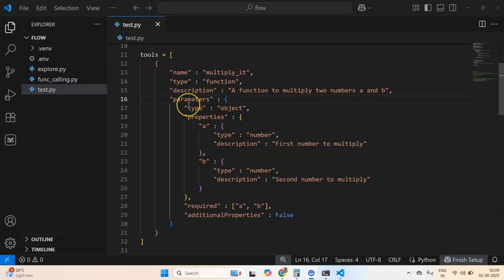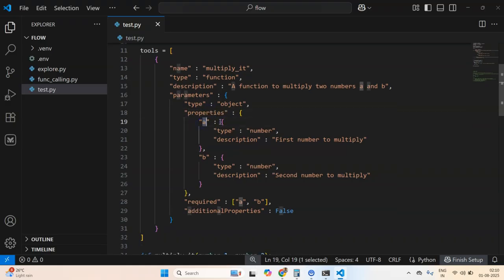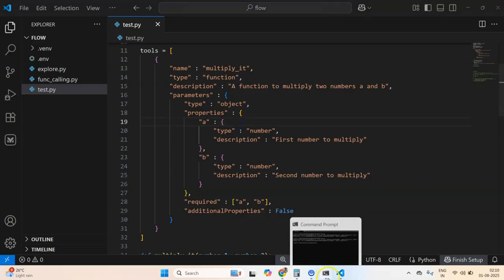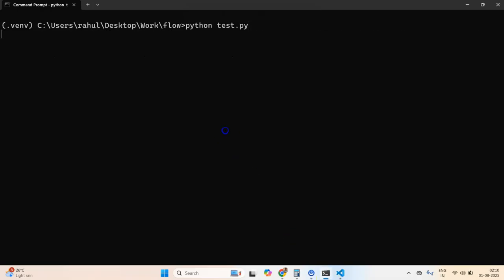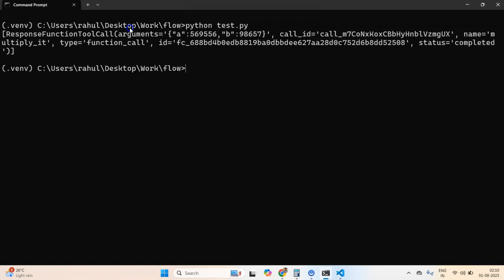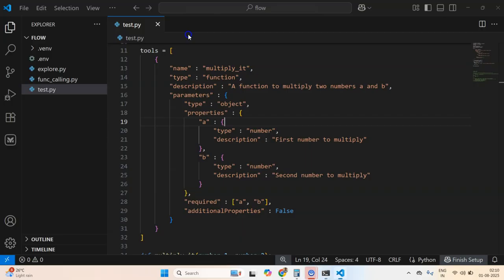Let's see. So I think I found the error, and it was a very small mistake in the spelling of parameters, which I should be correcting. And now if I run it, it should work with anything, although I was trying a lot of things. I've changed it to A and B, but let me show you by first of all running it. It was called parameters. So now A and B are getting correctly captured.